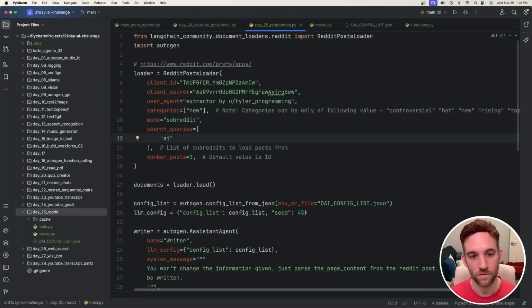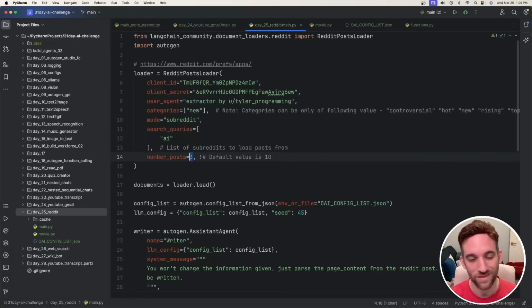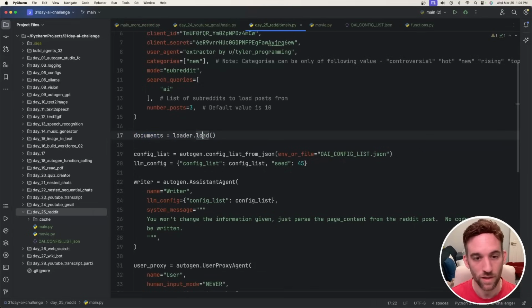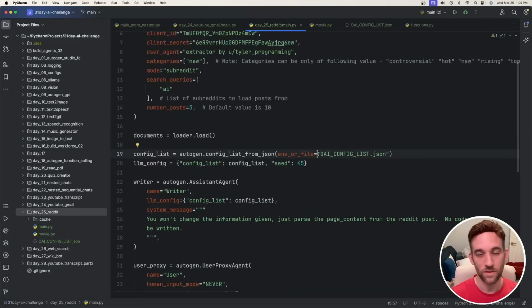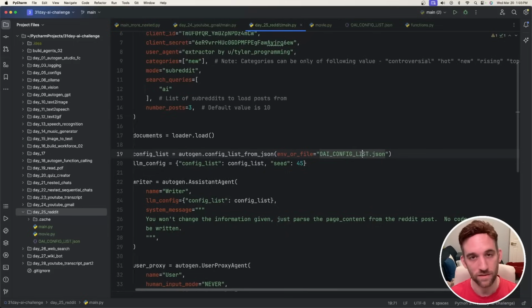And then in queries, you can put a list of subreddits that you want. You can also put the number of posts, I think from each of these, that you would like to have. So then we say documents equals loader.load, so it's going to load all of that information into these documents. We have the config list and the LLM config. I will have it so that you can set up using Ollama, LM Studio, or if you want to use OpenAI's API, that'll all be in the JSON configuration.